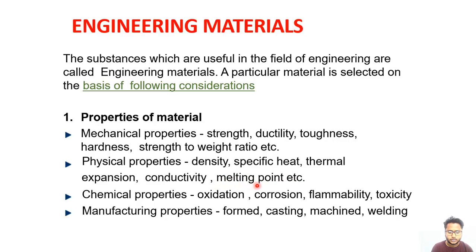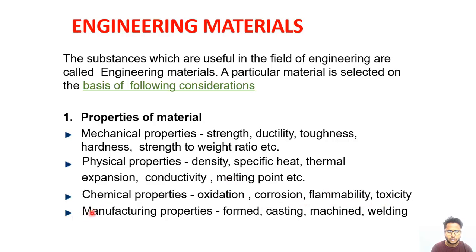This is also a characteristic of the material. The melting point of each and every material is different. What is melting point? It is the temperature value at which the material will convert from the solid state to liquid state. Next is the chemical properties. Most of the students have seen these terms like oxidation, reduction, also corrosion, flammability, toxicity, etc.